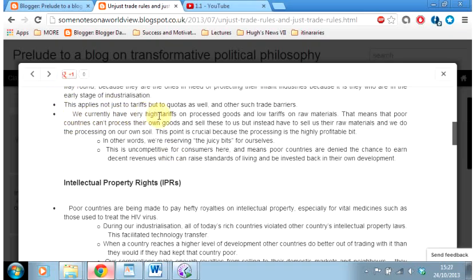We currently have very high tariffs on processed goods and low tariffs on raw materials. That means poor countries can't process their own goods and sell these to us, but instead have to sell us their raw materials, and we do the processing on our soil. This point is crucial because the processing is the highly profitable bit. In other words, we're reserving the juicy bits for ourselves. It's also uncompetitive for consumers here.